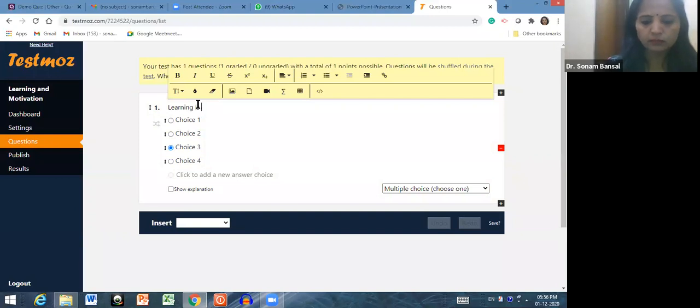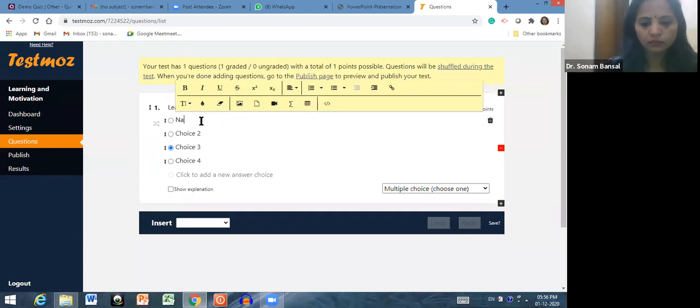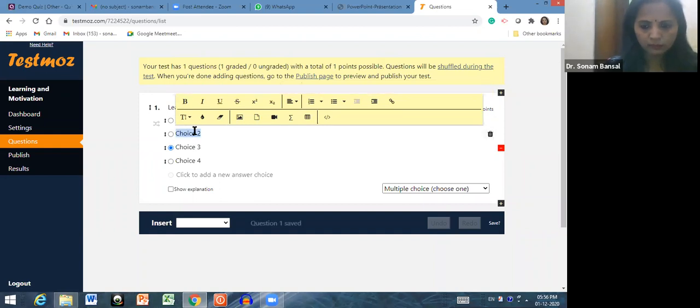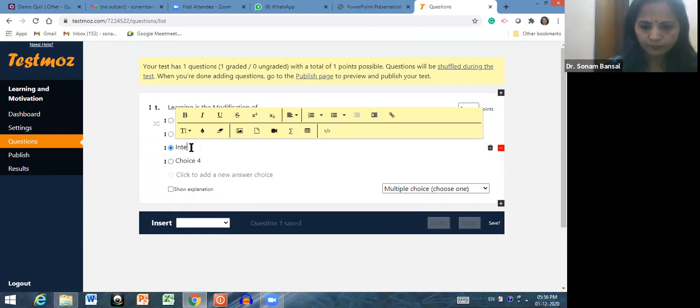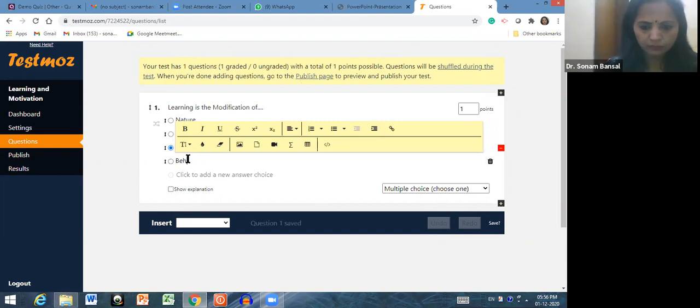Learning is the modification of, this is the question, and you want to write choice 1, nature, psychology, whatever choices you want to add. Intelligence, and the fourth one is behavior. Right. Now, these all are the choices that you added.